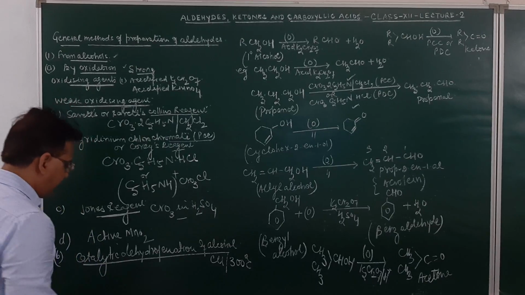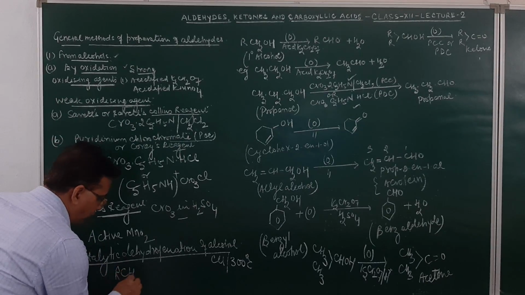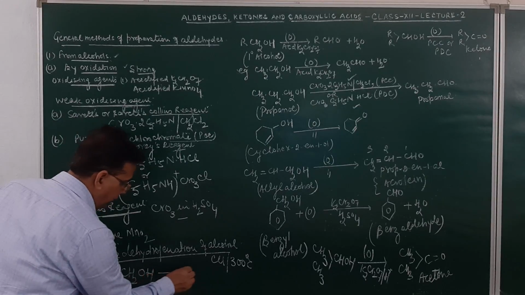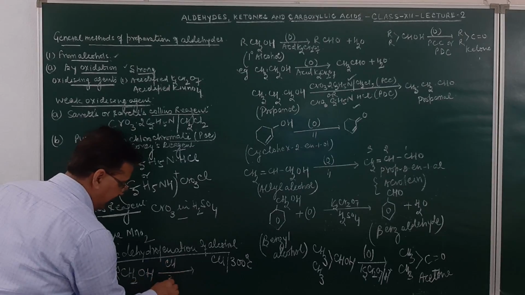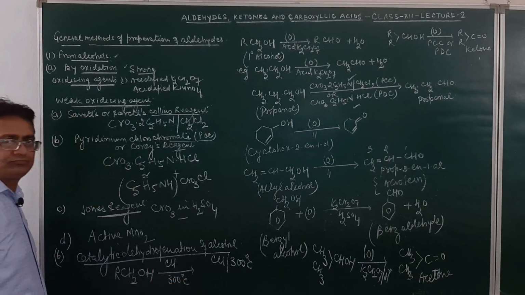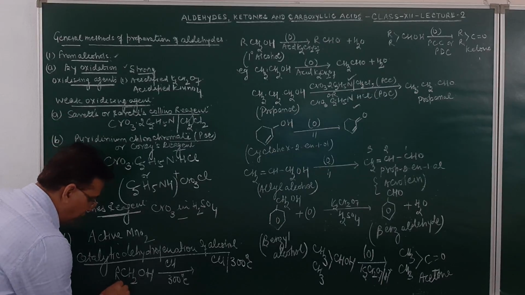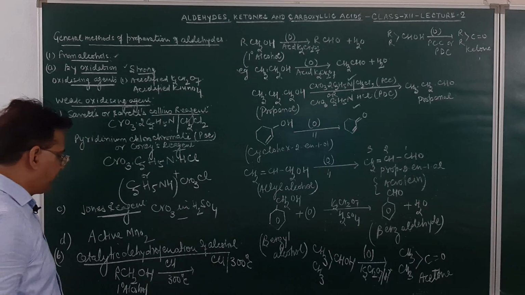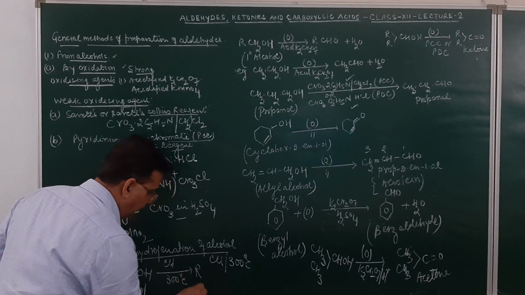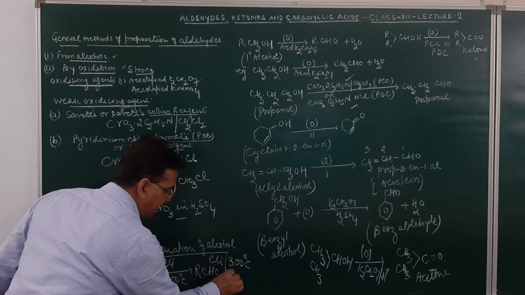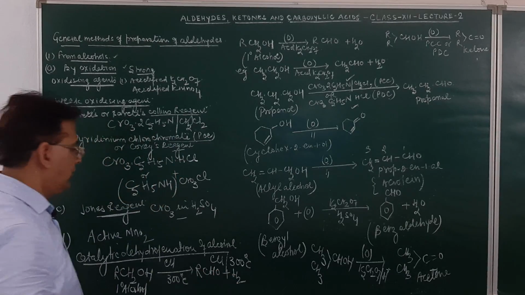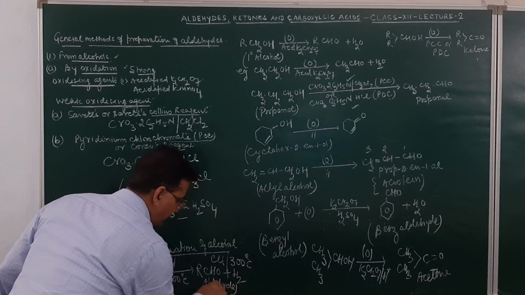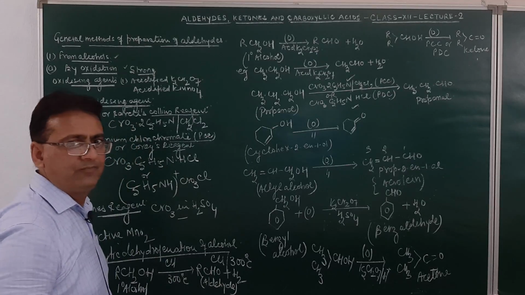How do we carry out the reaction? If you take primary alcohol, RCH2OH, primary alcohol on dehydrogenation with copper at the temperature of 300 degrees C. This is 1 degree alcohol. 1 degree alcohol on dehydrogenation with copper at 300 degrees C will result in the formation of aldehyde and a gas will be given out which is called hydrogen. So product obtained over here is aldehyde. I think I shall be clear.